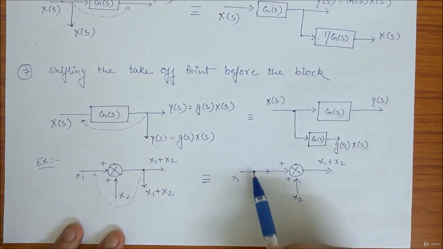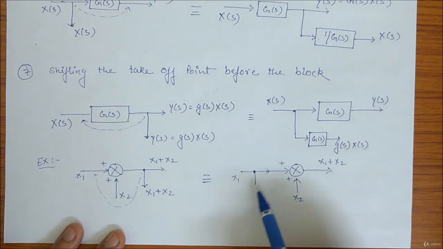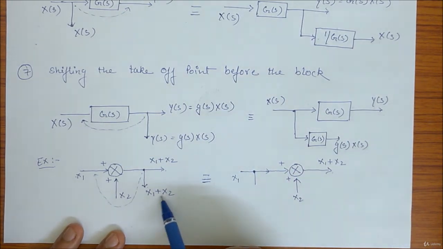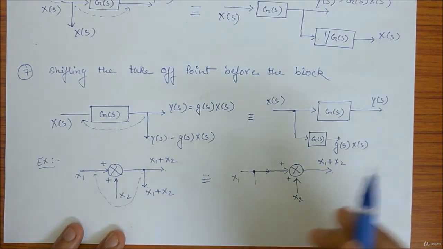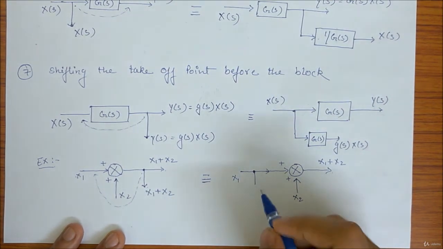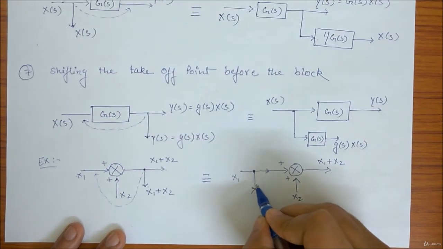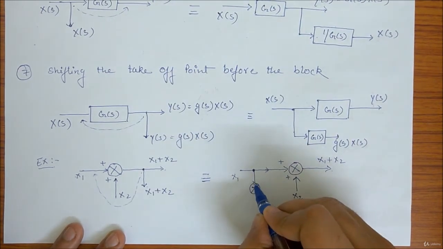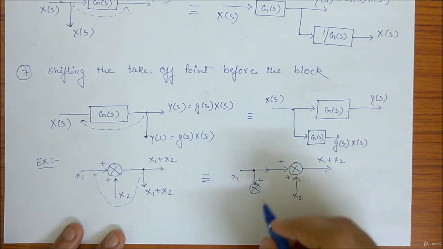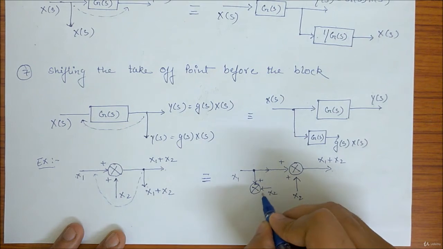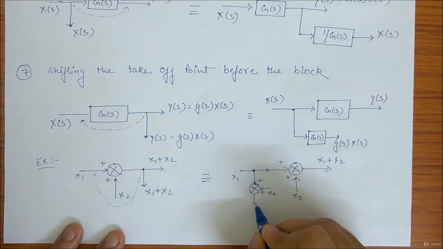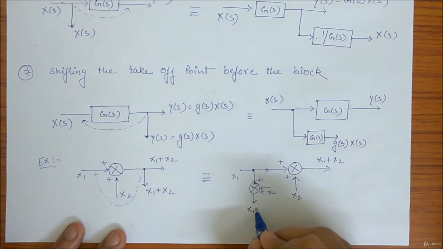See, this takeoff point is connected to x1, that is why x1 is coming out, but what I need is x1 plus x2. So to make this equal to this value, I'll put a summer, I'll give this arrow plus, and I'll give x2 plus, so that my output will be x1 plus x2.